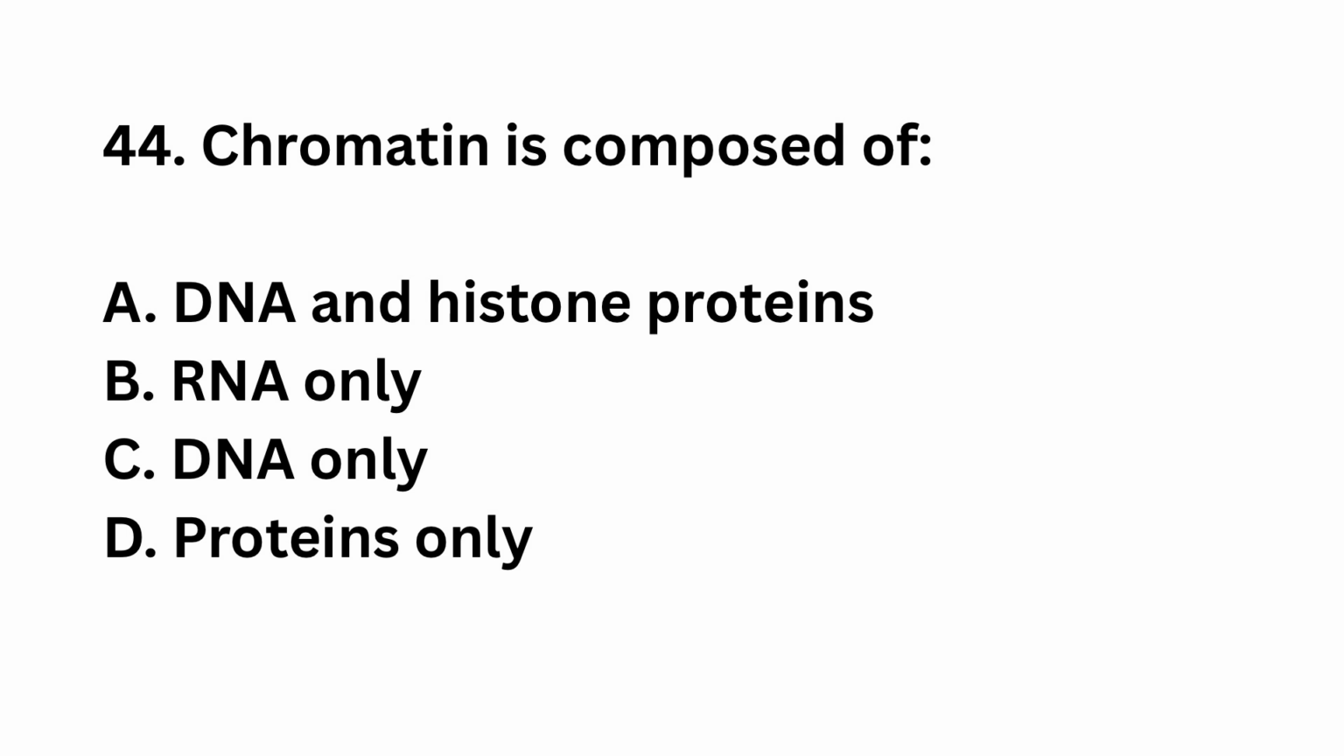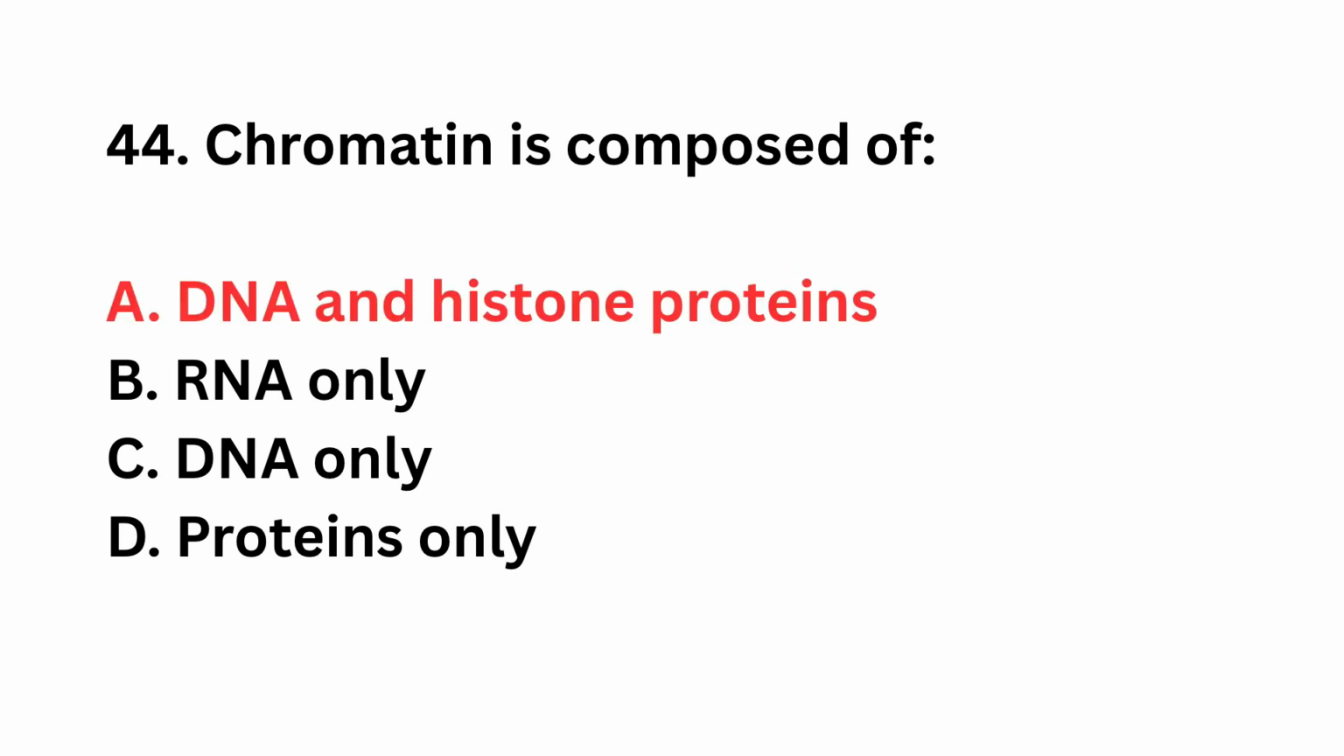Question number 44. Chromatin is composed of DNA and histone proteins, RNA only, DNA only, proteins only. The right answer is option A, DNA and histone proteins. Chromatin consists of DNA and histones.